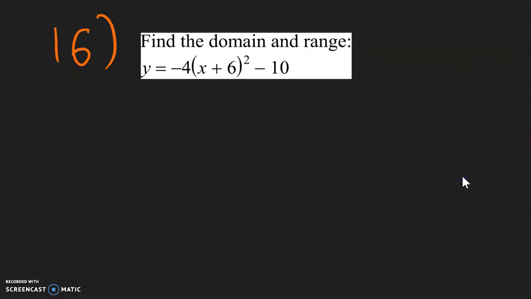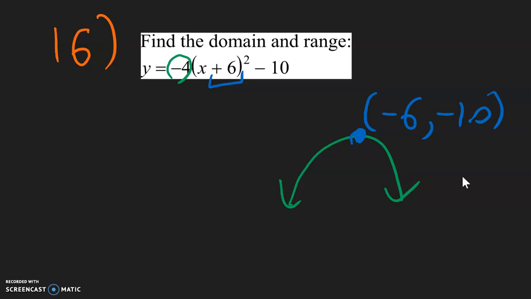Number 16 wants you to find the domain and the range. So the first thing that you want to do is, well, is this in vertex form? Yes, it is. Look at this negative 4. No, it's going to be a sad face. So that's the first thing you need. The second thing you need is to get the vertex. Inside change, outside stay the same. So the vertex is going to be negative 6 and negative 10. So that's the vertex.